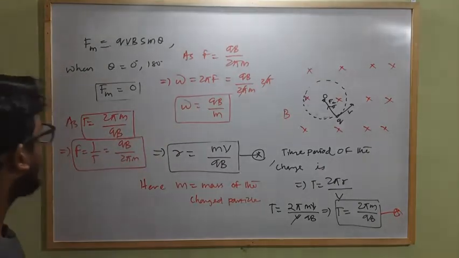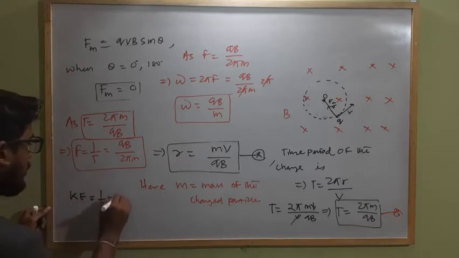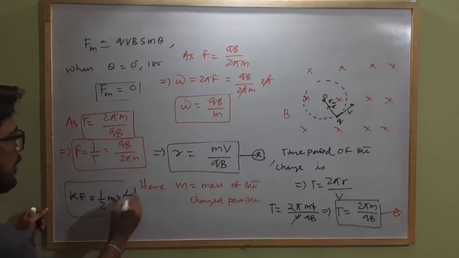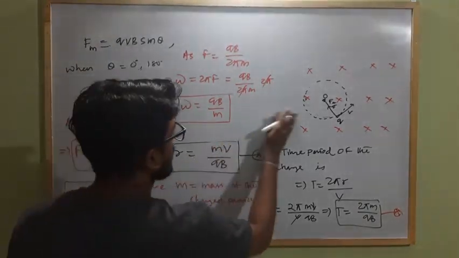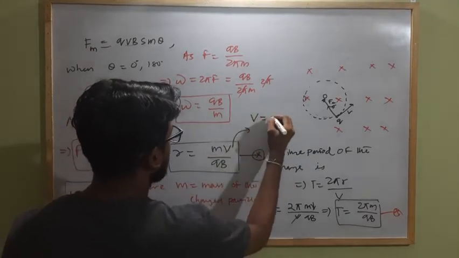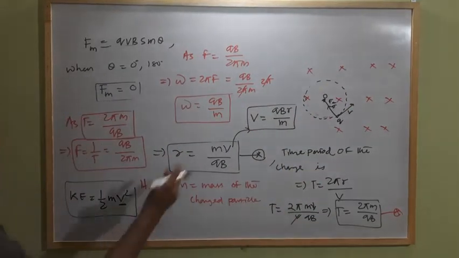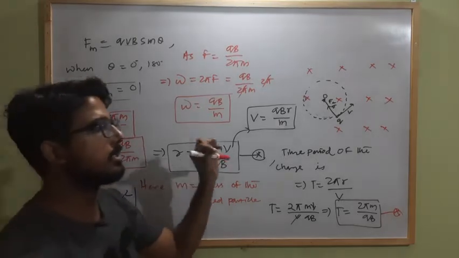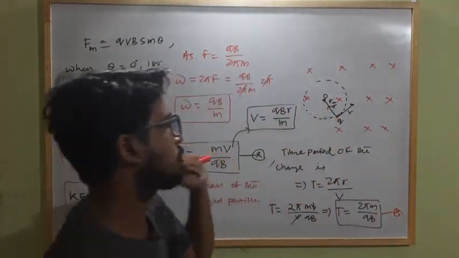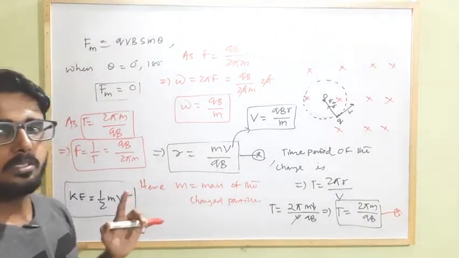And from this we can calculate the kinetic energy of the charged particle, as kinetic energy can be given as half m v square. Here the velocity v will be how much? qBr by m. So the velocity of the charged particle is qBr by m. Using this in place of v, we will also get the kinetic energy of a moving charge in an external magnetic field which is executing circular motion when the magnetic field and velocity of the charge are perpendicular to each other. Clear?